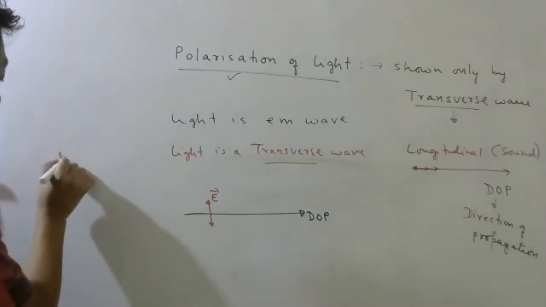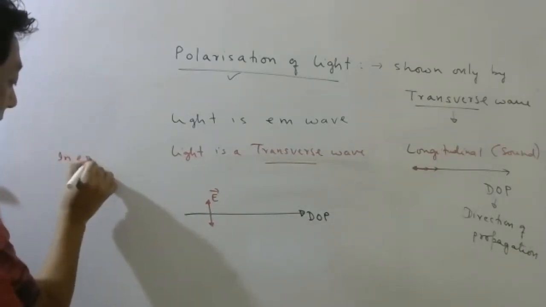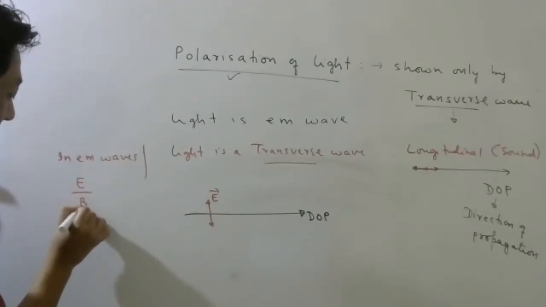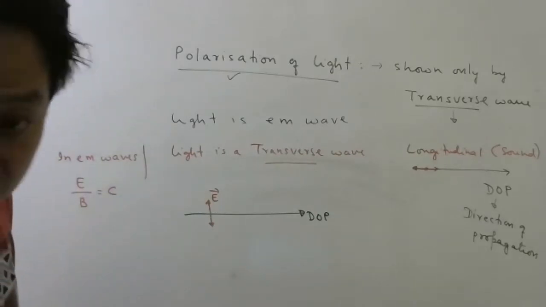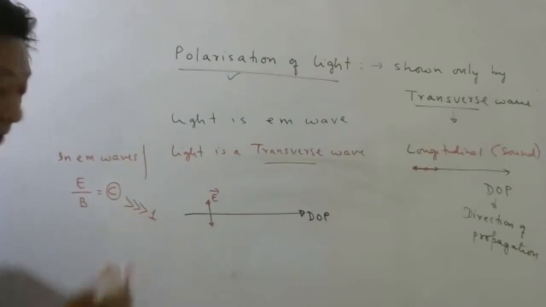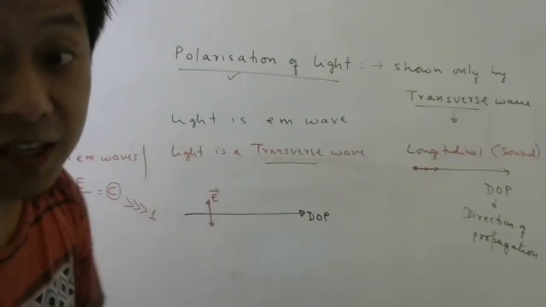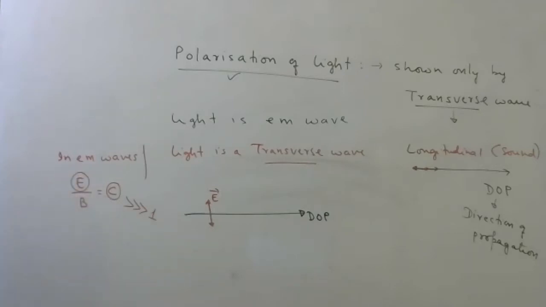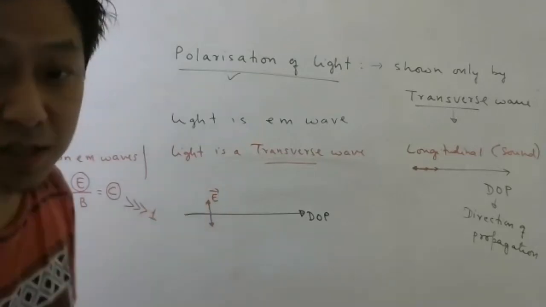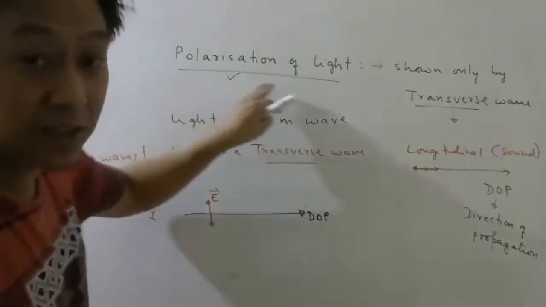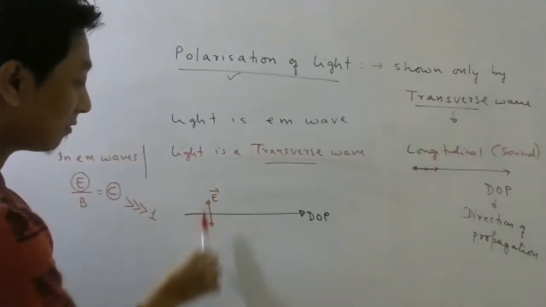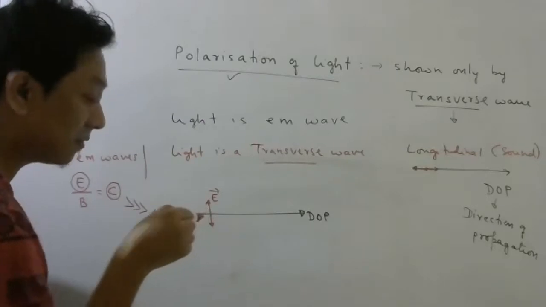In EM waves chapter, if you remember, I have given this relation: E by B equal to C. You can see C is a number which is much larger than 1, 3 into 10 to the power 8. That means the magnitude of electric field is much larger. That is why we consider only the oscillations of electric field while discussing polarization of light. But always remember, if I say electric field is here, magnetic field will be here.